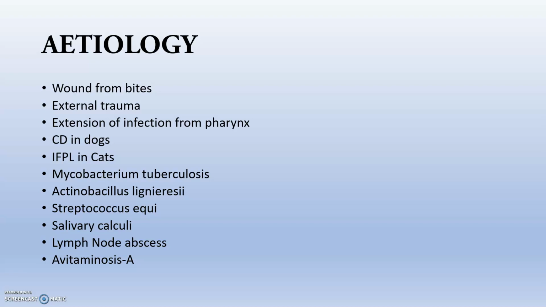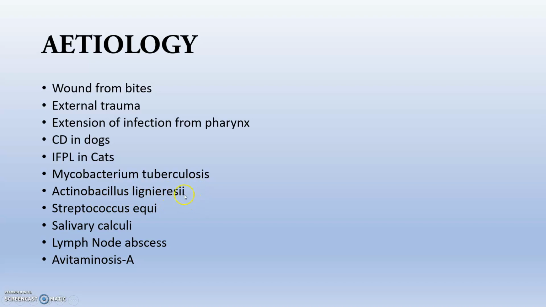This parotitis is very common in case of canine distemper in dogs, or infectious feline diseases in cats, Mycobacterium tuberculosis problems, Actinobacillus lignieresii, that is, in case of